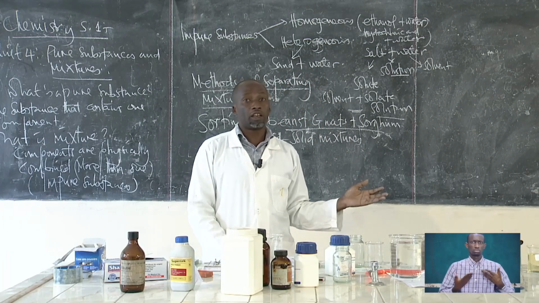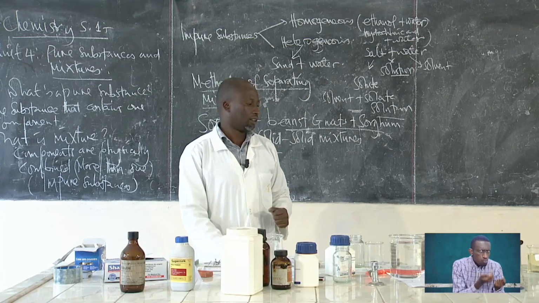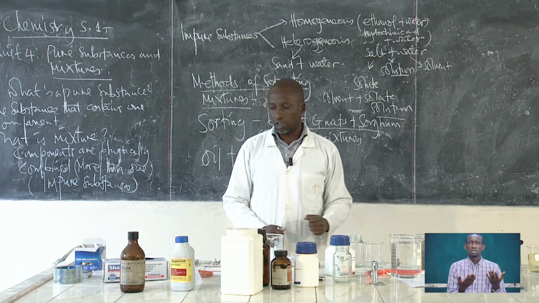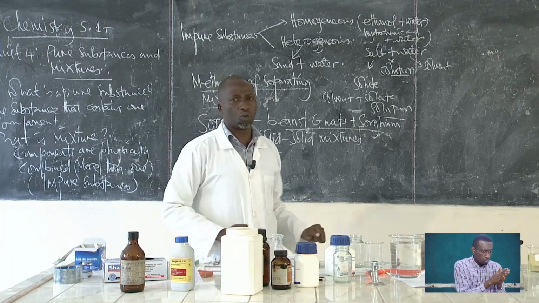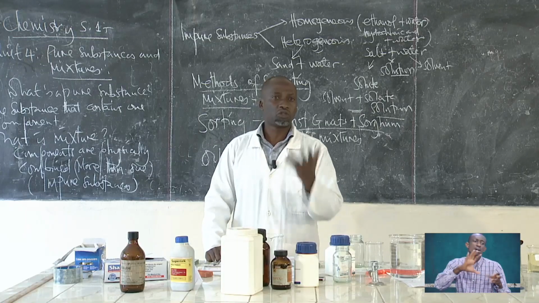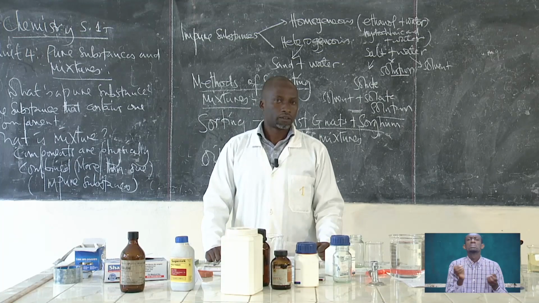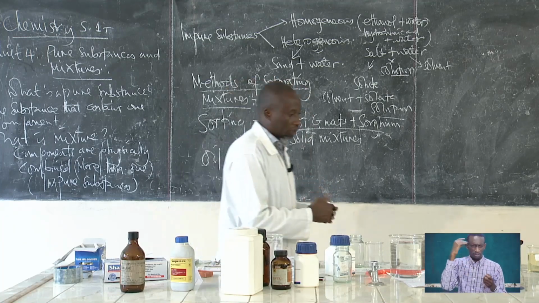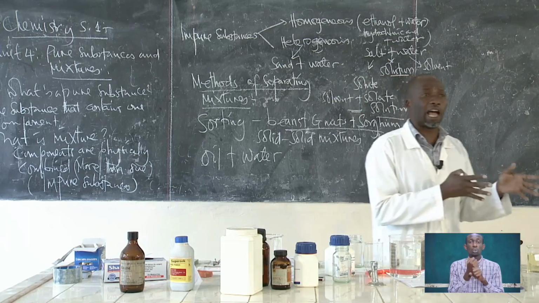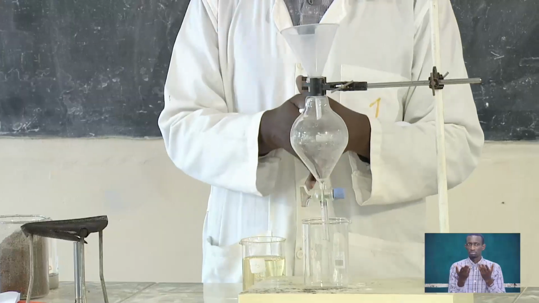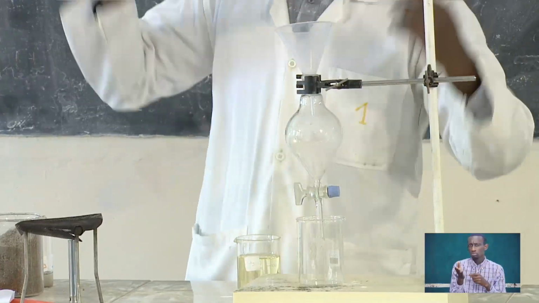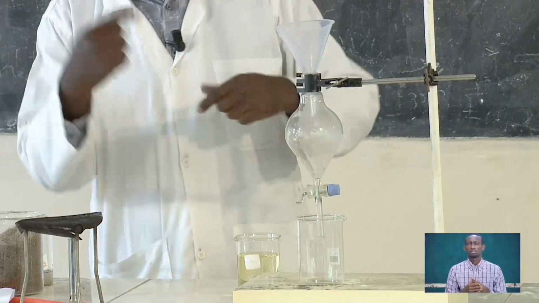And you are in the kitchen, all of a sudden, the oil is poured in the water. Of course, you can't be in the kitchen without water. So the oil is poured in the water by accident. What do you do? This is what we do in the lab, but I don't think you'll have this in your kitchen. But I'll talk about what you can do later on as we continue.